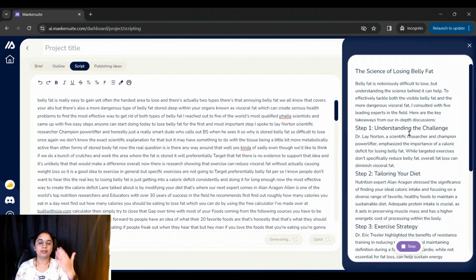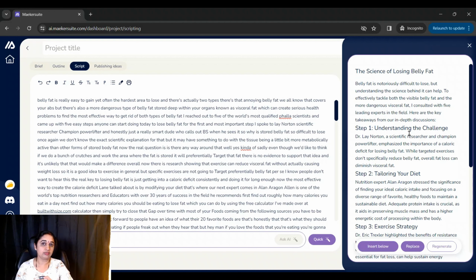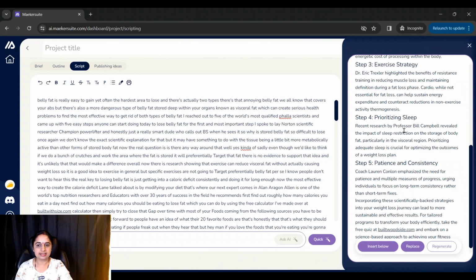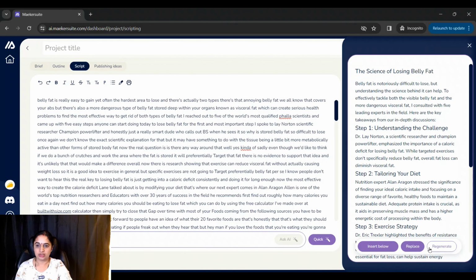Now we know the topic is something that people are really looking for, and you already have a script that is performing well. You don't necessarily have to plagiarize the whole script, but you can get ideas based off of the script. Using that script, it generated tailor-made content for you. You can see if it is something that you like, or if you want to make some modifications, you can do that. And based on that, you can create your own project for your next YouTube video.